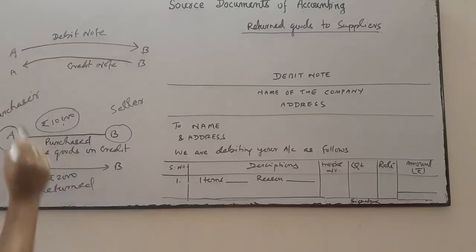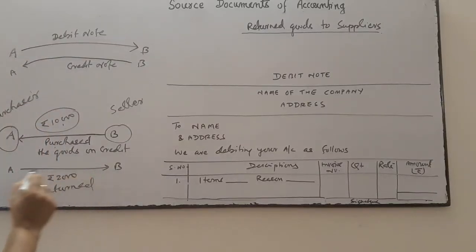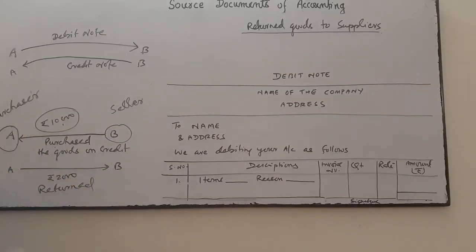So when the goods which was purchased on credit is returned, then at that time a debit note is issued. It means A, the purchaser, conveys the message to B, the seller, that your account is debited in my books of account. Your name is debited in my books of account.